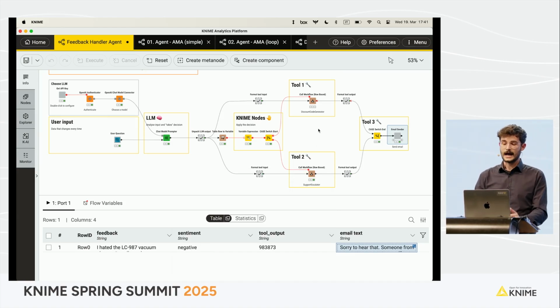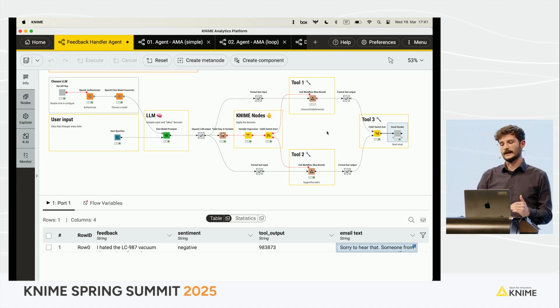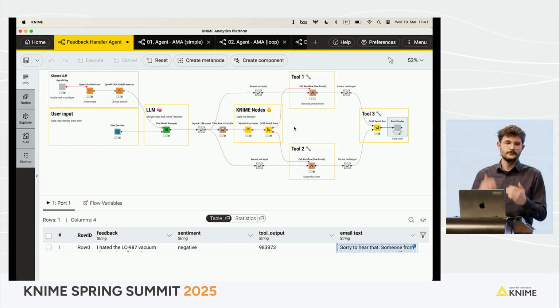The downside is that I know the tools that I want to call, but I need to create those tool calls. I need to create this switch by myself and call one tool every time that something happens. So let's say that it doesn't scale that easily. If, for example, I also want to classify the sentiment as negative and call a third tool, then I need to change the system prompt and do another tool call here, manually route them, manually check the case, and basically edit my workflow. Okay, so shall we go a step further and make it a little bit more agentic?